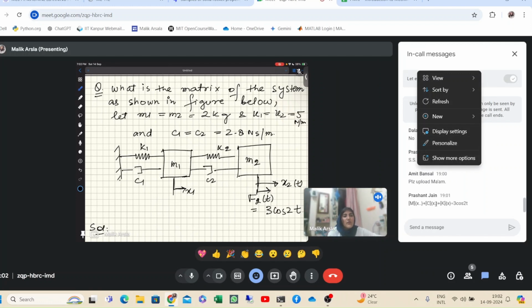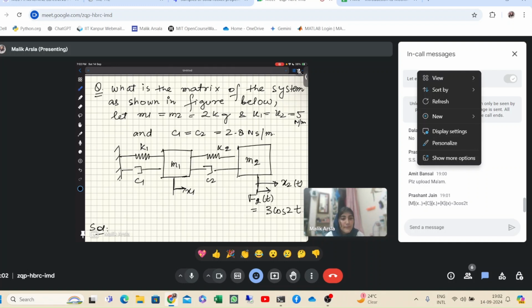It will be of this form only, but what will be the entries? This is the general form only. M will be multiplied with x double dot, C will be multiplied with x dot, and K will be multiplied with x. And on the right hand side will be 0 and 3 cos 2t. But what will this C matrix be? What will the entries be equal to?